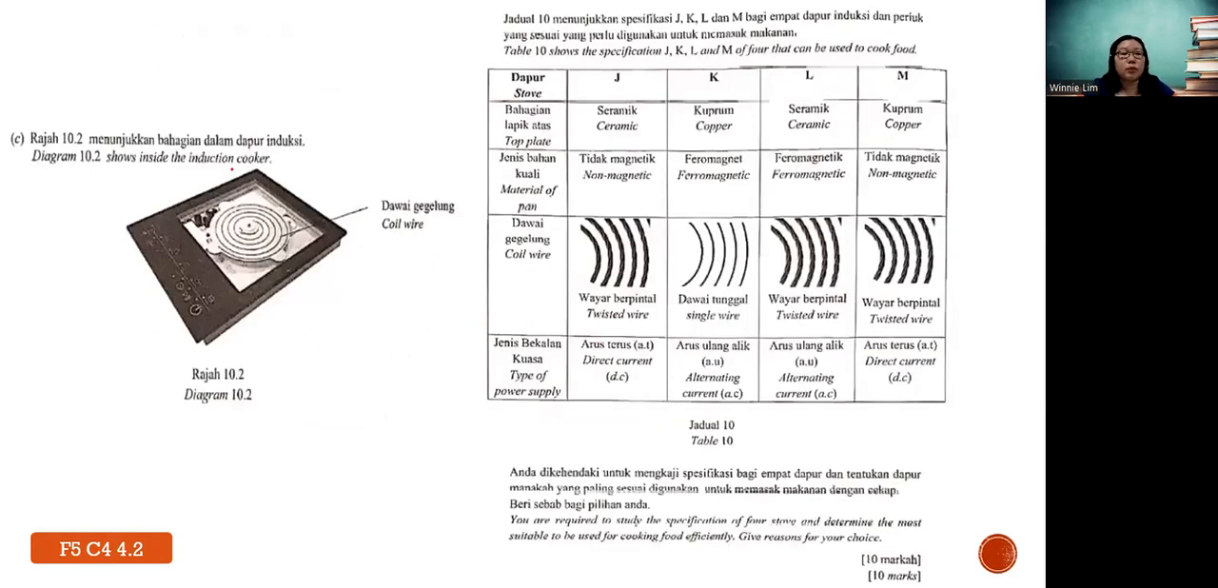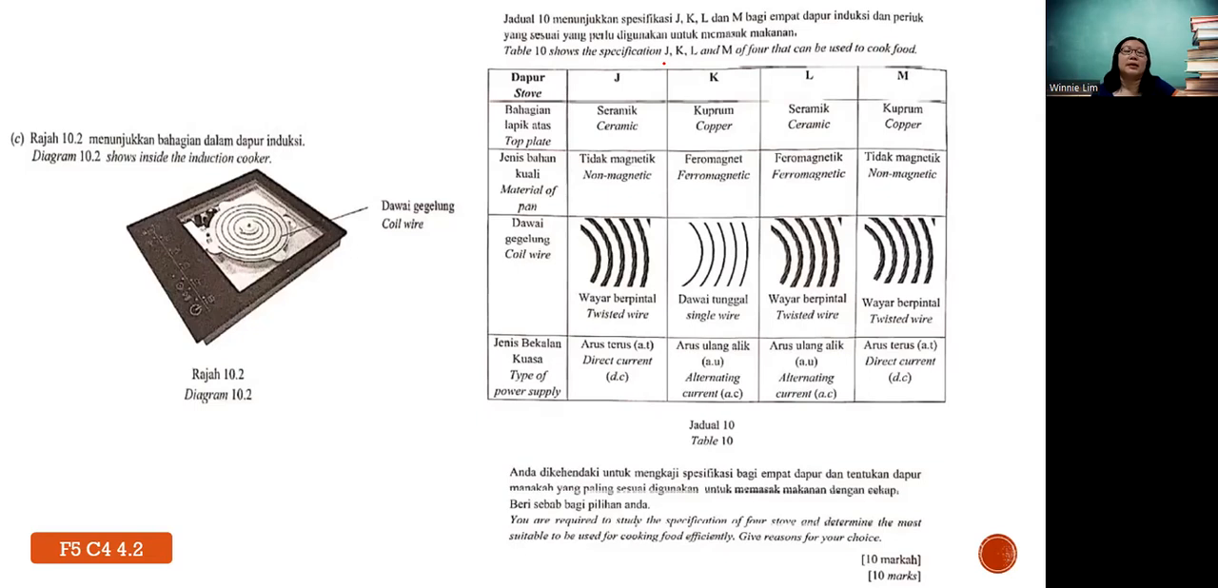Then diagram 10.2 shows the inside of the induction cooker. This is the coil wire. Then you have the top plate, should it be ceramic or copper? And then the material of the pan, should it be non-magnetic or ferromagnetic? And the coil wire, should it be twisted or single wire? And lastly, the type of power supply, should it be DC or AC?